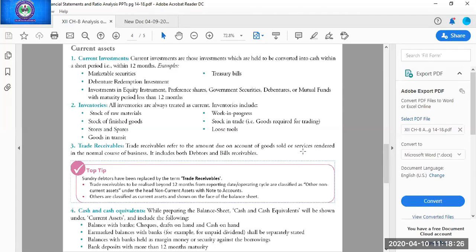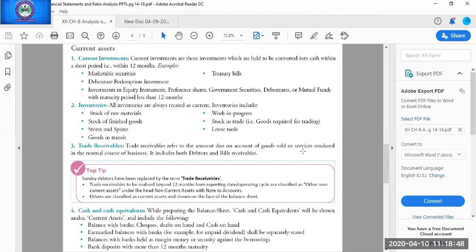Then stores and spares. Stores and spares means consumables. In a manufacturing company, many things are consumables, like for the maintenance of the machines: cotton waste, cotton, grease. All these things are required for the maintenance or the repairing of the machines. So they are part of stores and spares. Basically, here we are including all the consumables.